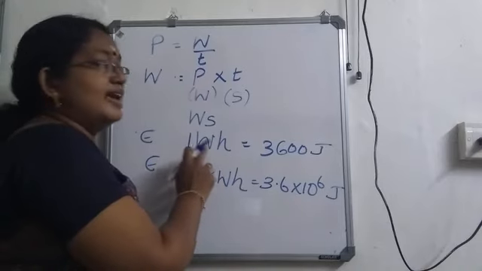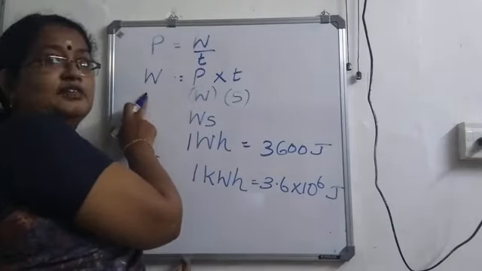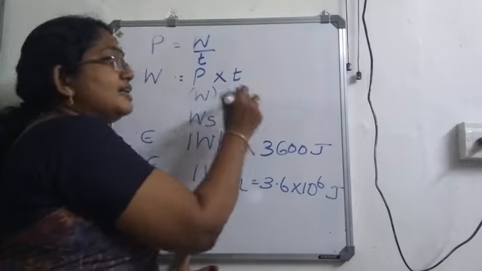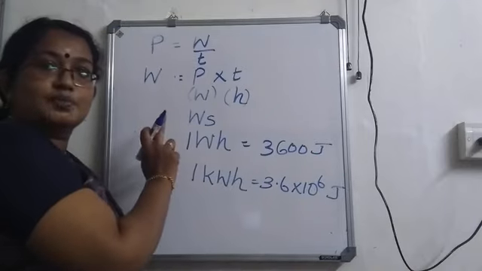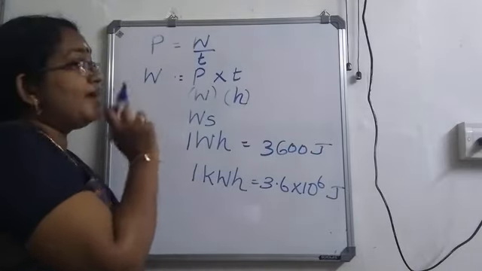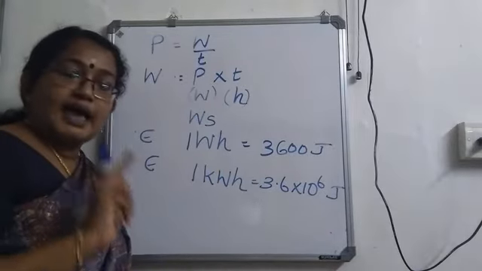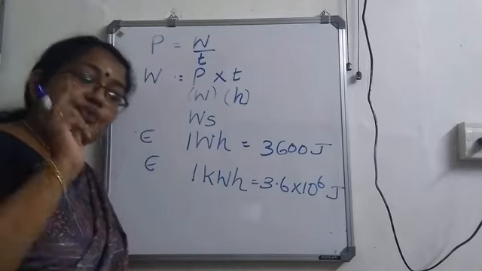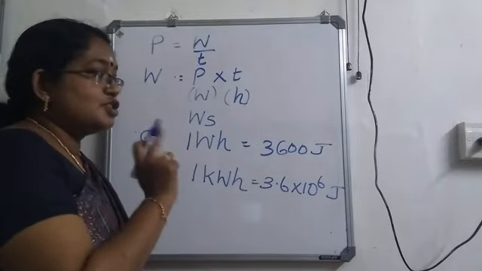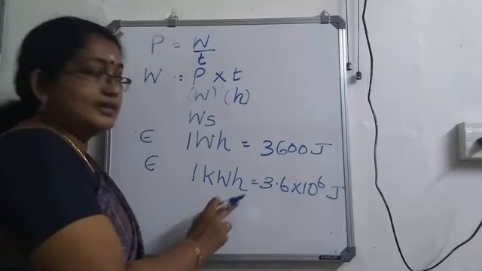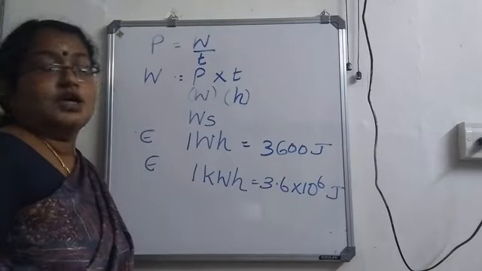Now we need definition for this. When will we get the energy as 1 watt hour? If we need the energy as 1 watt hour, power should be in watt and time should be in hour, isn't it? So 1 watt hour is the energy consumed when an appliance of power 1 watt works for 1 hour. If an appliance of power 1 kilowatt works for 1 hour, then the energy consumed will be 1 kilowatt hour. So, is it clear?